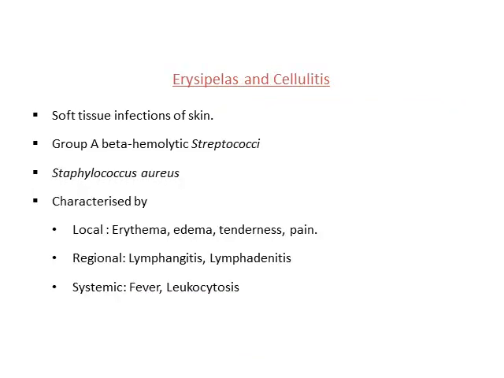Then we have erysipelas and cellulitis. Erysipelas is again another soft tissue infection of the skin, which is caused by group A beta hemolytic streptococci. It's mainly characterized by local erythema, edema, tenderness and pain. With the lymph node examination, you may find enlarged lymph nodes, and when you do some blood tests, you will find increased WBCs, neutrophils, and there will be fever.